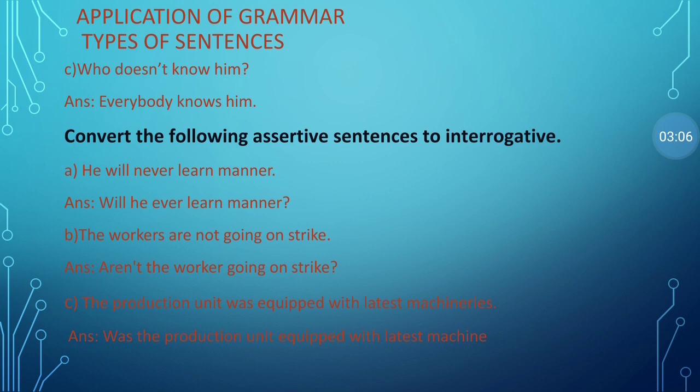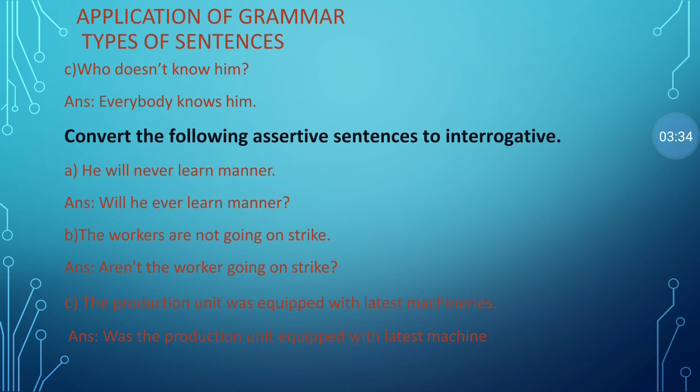Convert the following assertive sentence into interrogative: He will never learn manners. So, will he learn the manners? In this example, the subject, verb, and object are there, so we transfer into helping verb, subject, verb, and object, and a question mark. The workers are not going on strike. Aren't the workers going on strike?